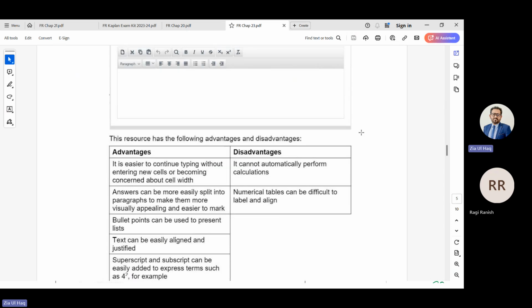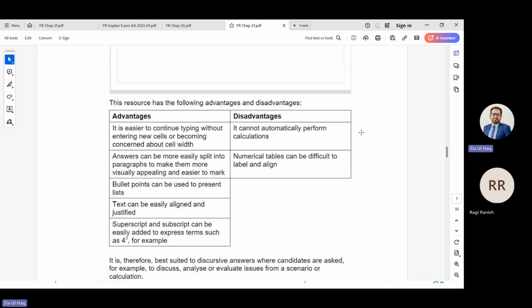Word processor. What are the advantages of a word processor? It is easier to continue typing without entering new cells or becoming concerned about cell width. As compared to Excel, we can insert text anywhere, just moving the cursor over there. Answers can be more easily split into paragraphs to make them more visually appealing and easier to mark. We can show things separately, whereas in Excel you need to show things in different cells. Bullet points can be used to present a list.